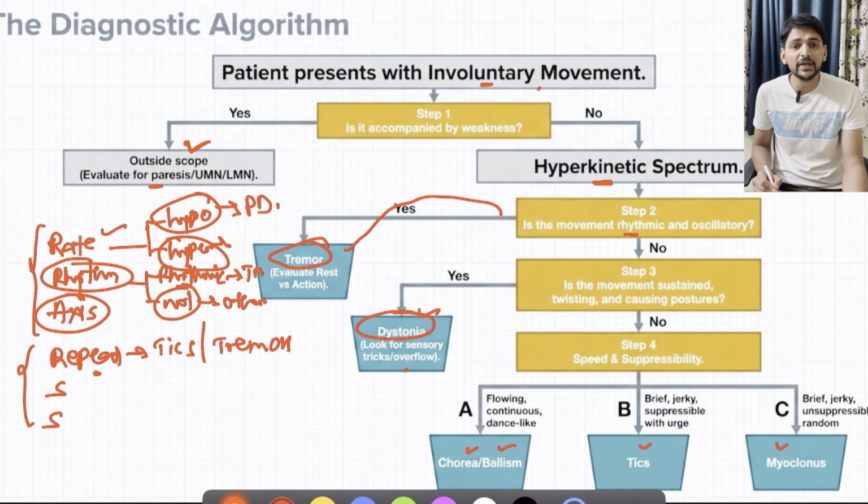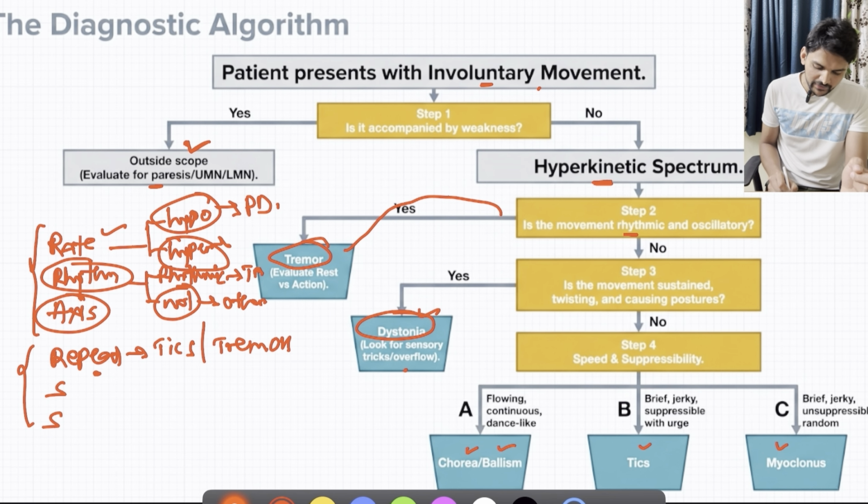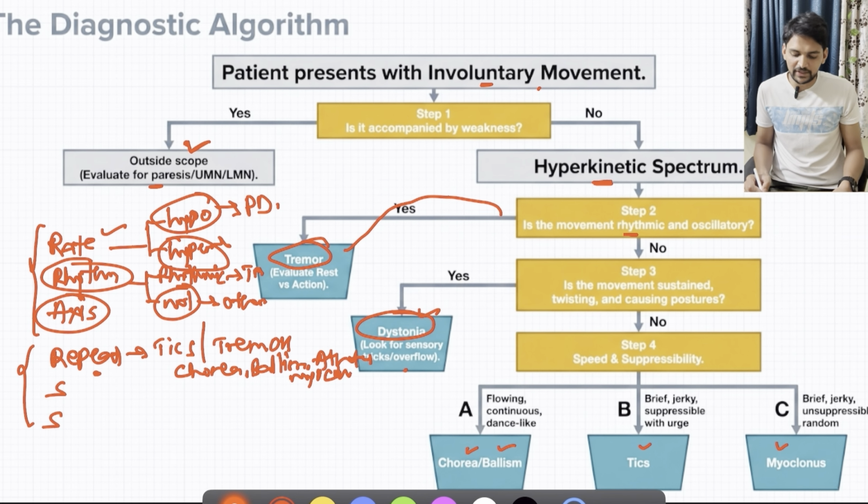If it is non-repetitive, that is, you have seen certain types of movements, but when you want to show the same thing to your friend, the movements are not exactly repetitive. In that case, we have to consider chorea, Ballismus or athetosis, even Myoclonus as the possibilities.